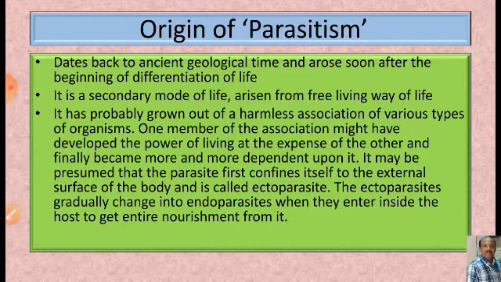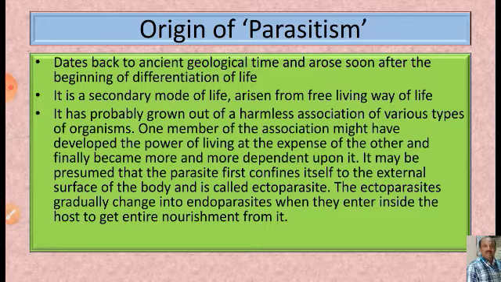Parasitism is a secondary mode of life which came into being after the free living way of life. So generally animals tried their free living way, then later, under some circumstances, parasitism might have arisen. It has probably grown out of harmless association of various types of organisms, such as small animals occasionally taking shelter temporarily on the body of some larger form.